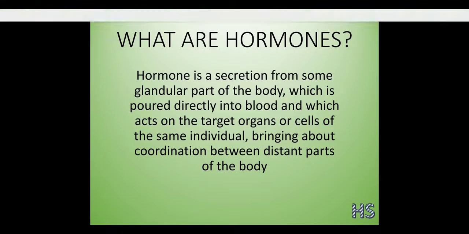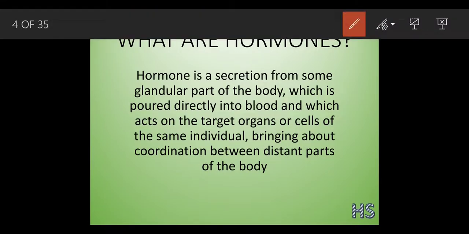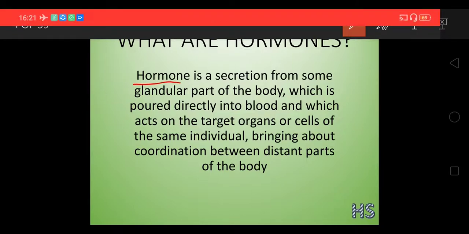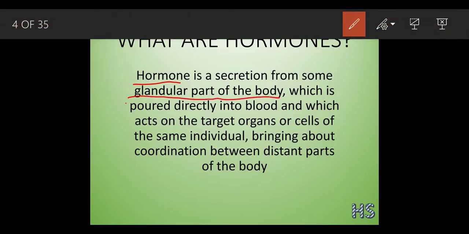Now, as we have said, the organs secrete hormones. What do you mean by the word hormone? A hormone is a secretion from a glandular part of the body, a gland, which pours directly into the blood. Directly means without a duct, and it acts on the target organ or cells of the same individual, bringing about coordination between the distant parts of the body.